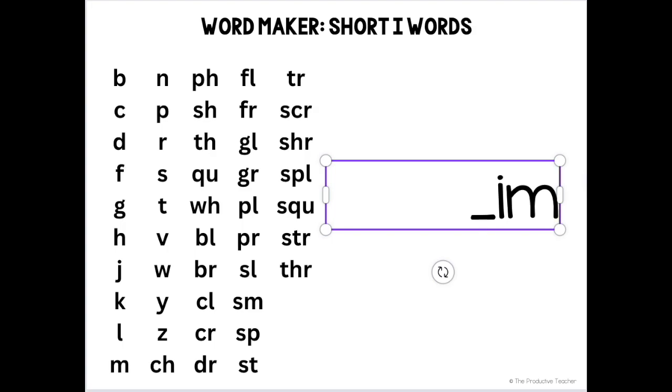Today we're going to play the word maker game with the im word family. One-syllable words have an onset, that's the letter or letters that come before the vowel in the word, and a rime, that's the vowel and any letters that come after it. All of the words in a word family have the same rime, but they can have different onsets. We are going to test out all of the onsets on the screen with the im rime to make words in the im word family.